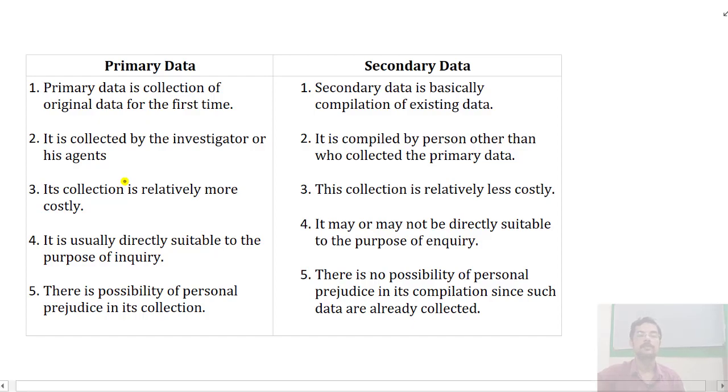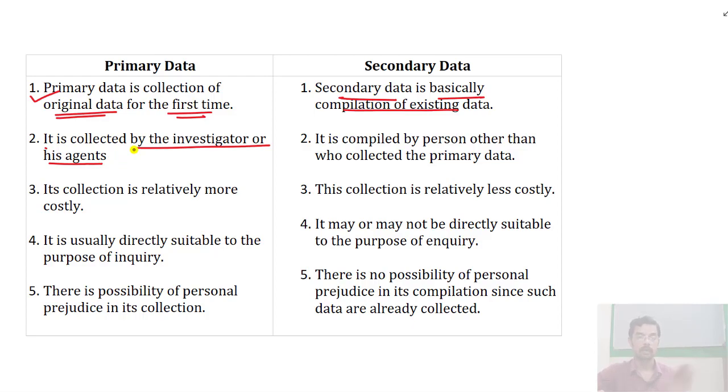Next, we shall discuss the differences between primary and secondary data. Primary data is the collection of original data for the first time. Secondary data is basically a compilation of existing data. Primary data is collected by the investigator or by his own agents. If I personally collect information, or my company itself collects it, it is considered primary data for my company.